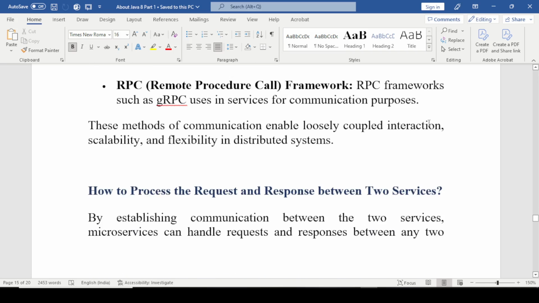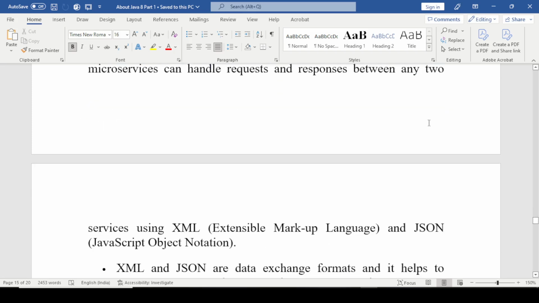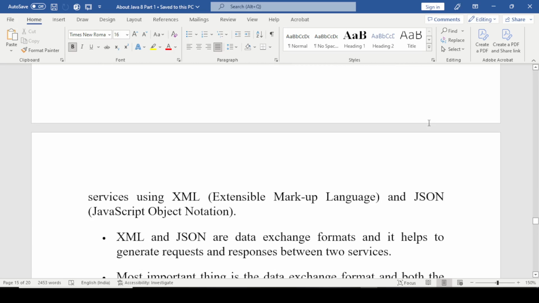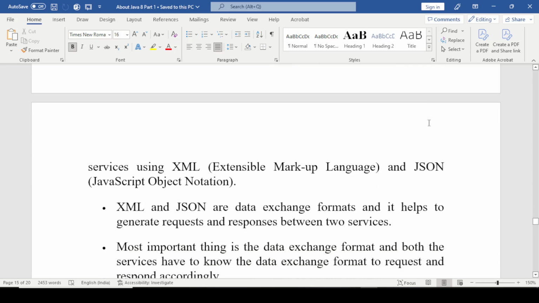Next question: how to process the request and response between two services? While establishing communication between two services, microservices can handle request and response using XML, extensible markup language, and JSON, JavaScript Object Notation.